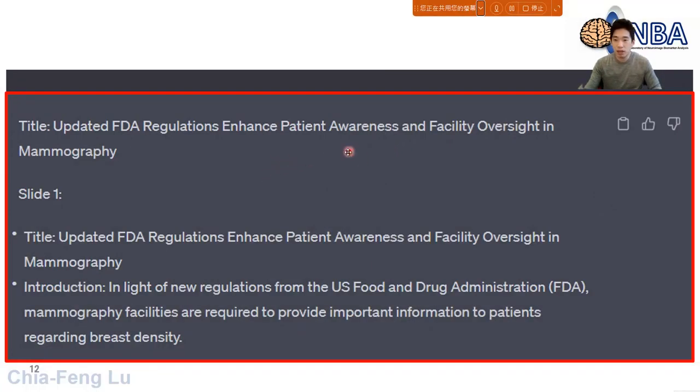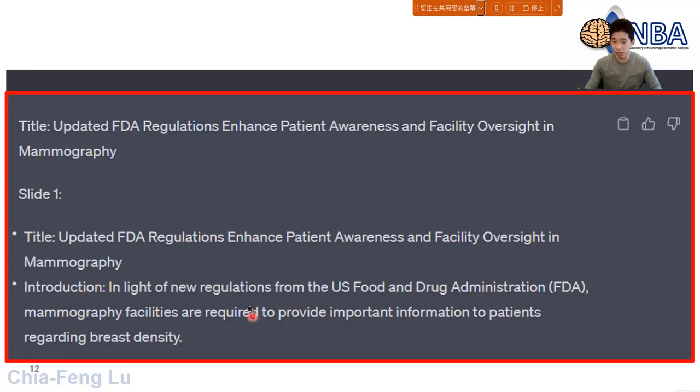You can see ChatGPT will try to help you make the title for the slide, and you can see the content for the slide. For example, this is slide number 1. You can see again the content for the slide is still pretty long.